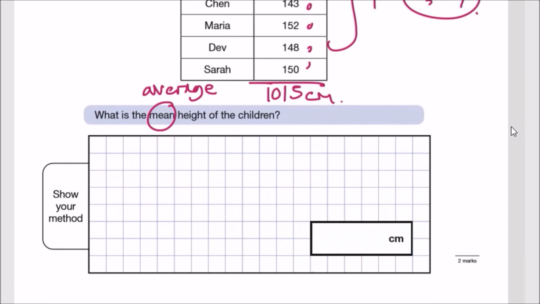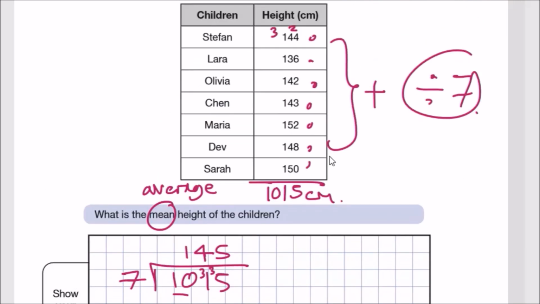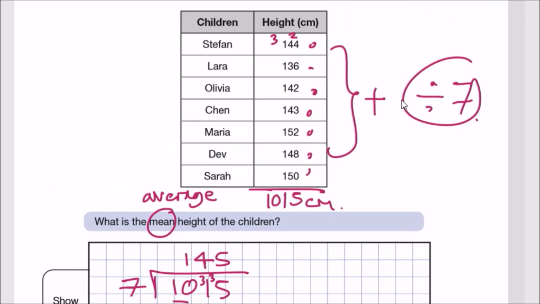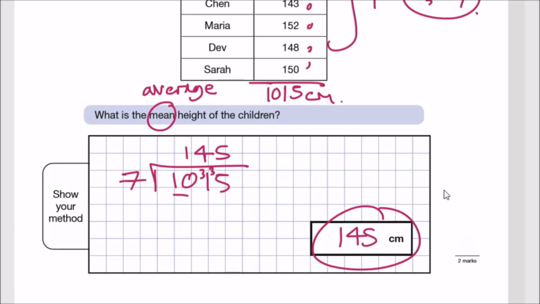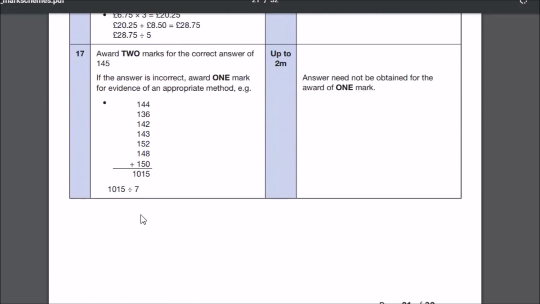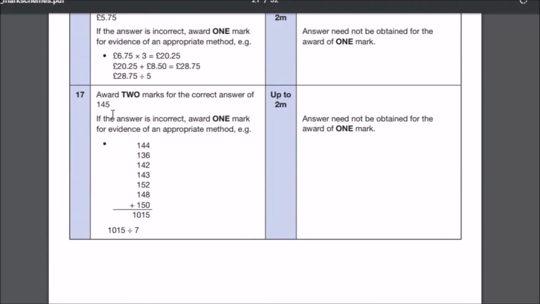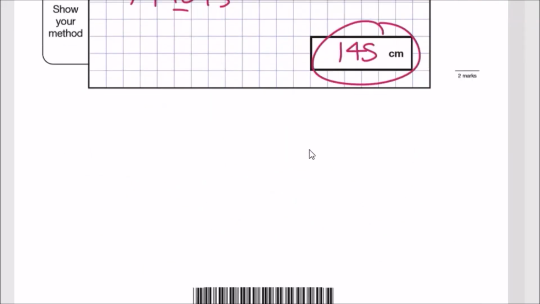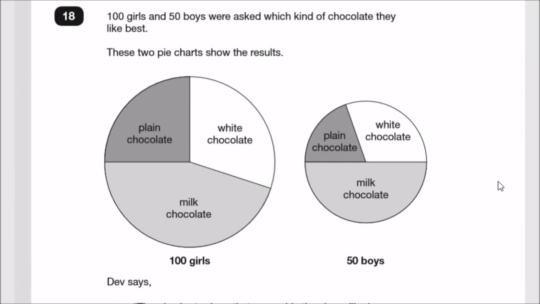Now we divide by 7. Hopefully that goes in perfectly. I'm not looking for some nasty decimals. 7 into 1 can't go, so 7 into 10 goes once, remainder 3. 7 into 31 goes 4 times because 7 times 4 is 28, remainder 3. And 7 into 35 goes 5 times. So the mean height is 145 centimeters, the average height between everybody. Makes sense because there are a lot of 140s. I hope this is correct. I'm going to quickly check the answer. Thank God, 1015. So the final answer was 145. That is good news. Let's move on. I have to make sure we're right because I don't want to make too many mistakes.